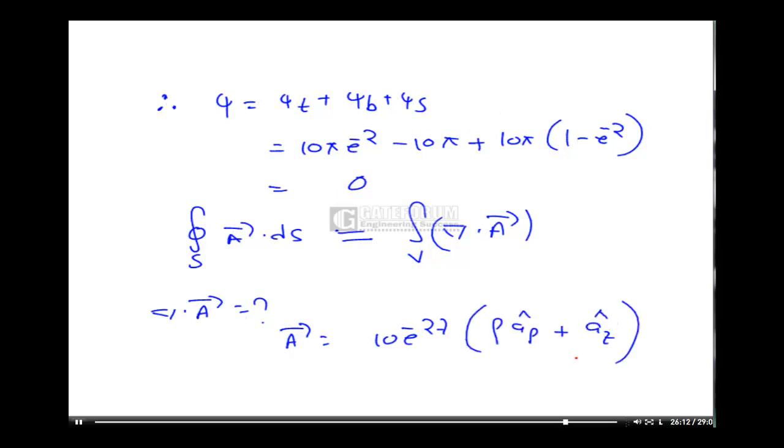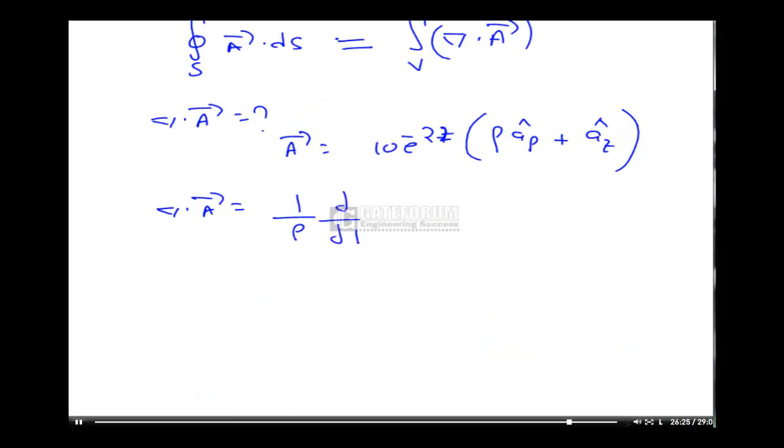Since it is in terms of rho and z, this is a cylindrical coordinate. So in cylindrical coordinates, del dot a bar is 1 by rho dou by dou rho of rho a rho, plus 1 by rho dou by dou phi of a phi, plus dou by dou z of az.